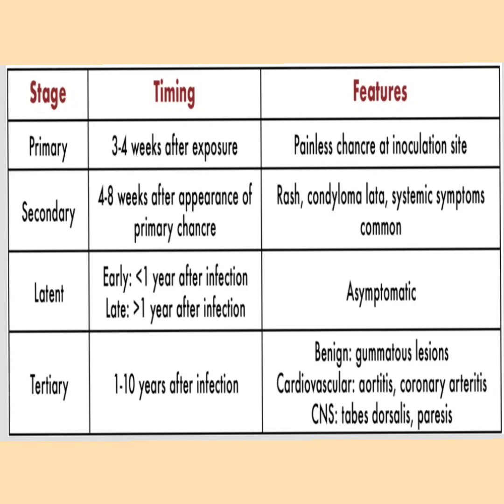Tertiary syphilis occurs 1 to 10 years after the infection. What are the lesions or features? Benign gummatous lesions occur in various organs. In the cardiovascular system, there will be aortitis, inflammation of the aorta, and coronary arteritis, or the inflammation of the arteries that supply the heart. In the CNS, there is tabes dorsalis, where the posterior column is affected, and there is weakness of the muscles and paresis.